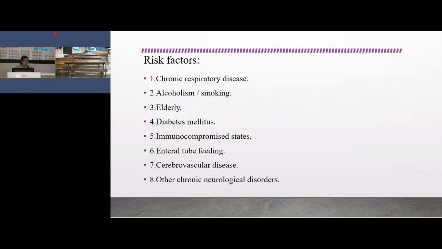Then risk factors for community acquired pneumonia. First is chronic respiratory disease like COPD and bronchiectasis. Second is alcoholism and smoking. Third is the elderly, mostly more than 65 years of age. Then diabetes mellitus, immunocompromised state, enteral tube feeding, cerebrovascular disease and other chronic neurological disorders.